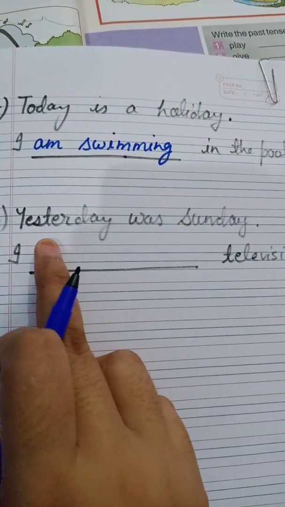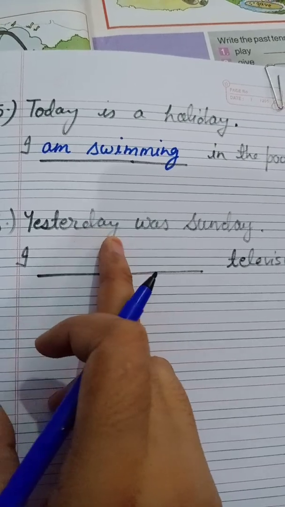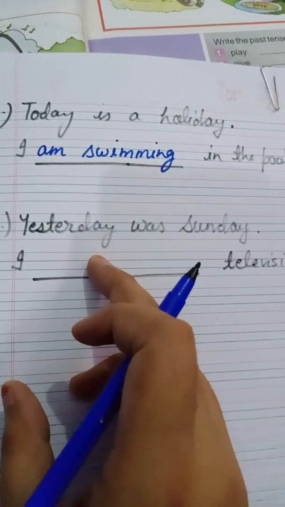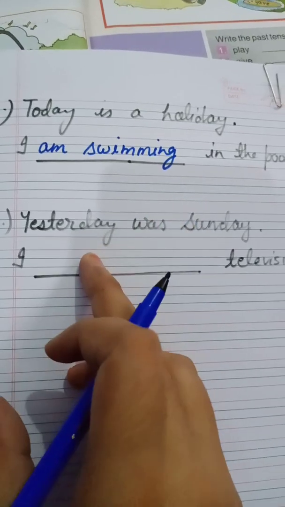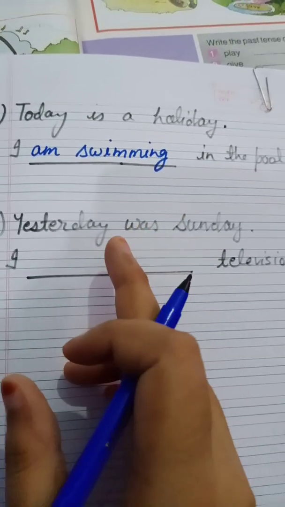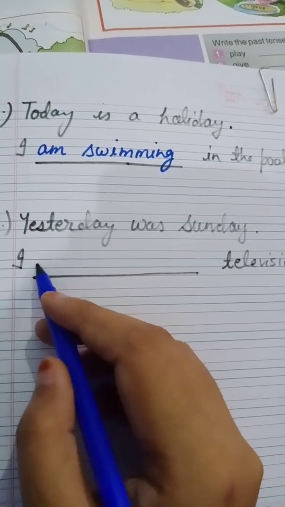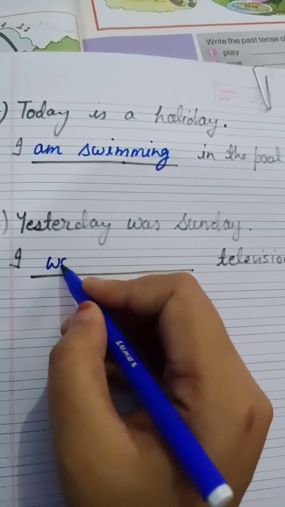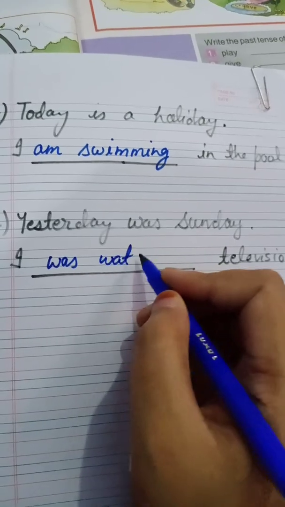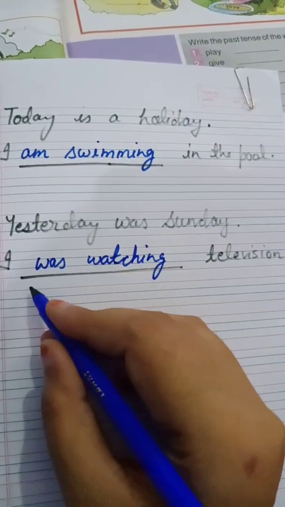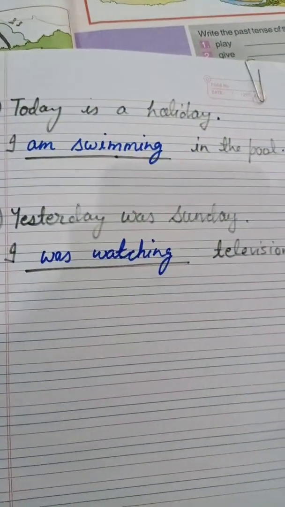But here we are talking about yesterday. Yesterday means the work which has already been completed. It is the past action. So for past action, for yesterday, we use I was. So here we will write I was watching television.